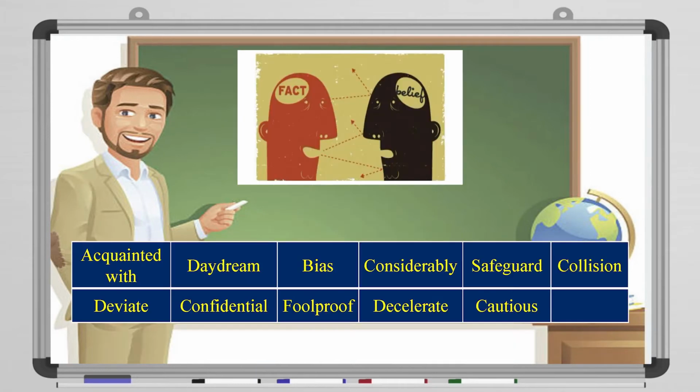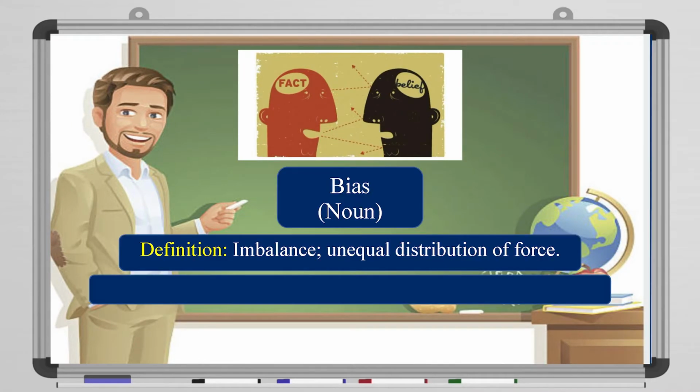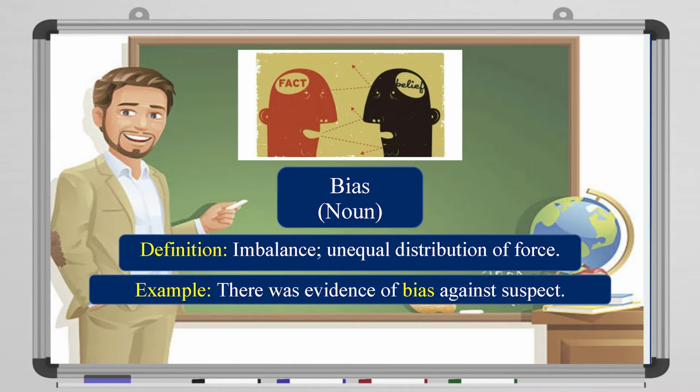Alright? Next, let's take a look at the picture. We see two people, fact and belief. What do you think? It's bias. It's a noun. It means imbalance, an unequal distribution of force. For example, there was evidence of bias against the suspect.